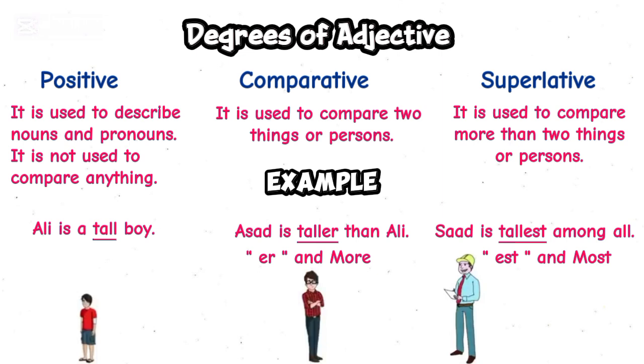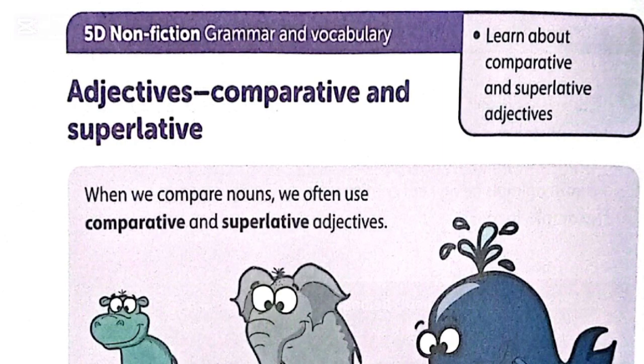Most beautiful. Similarly, if we say tall, taller, tallest. So for making comparative degree we add er. For making superlative we add est at the end of the positive degree. So here is adjectives, comparative and superlative.